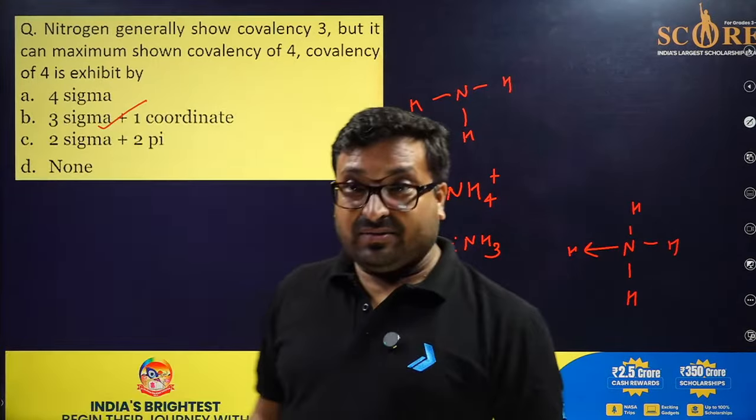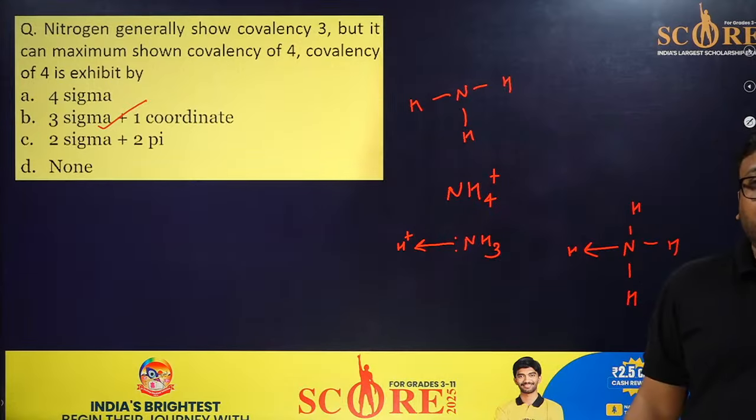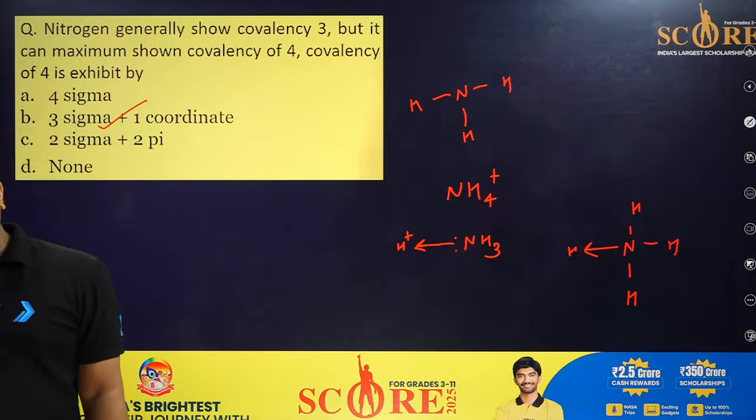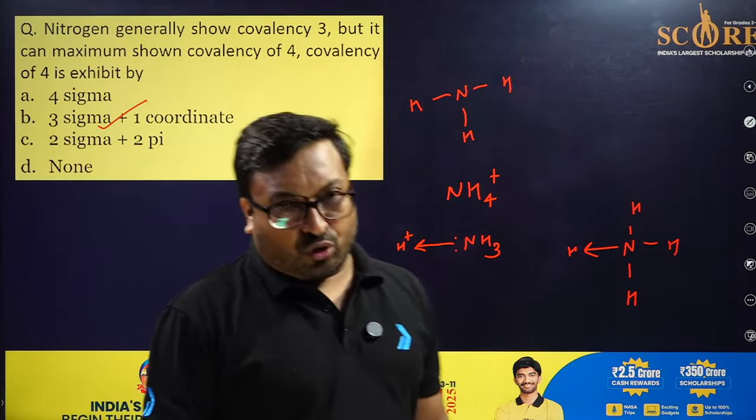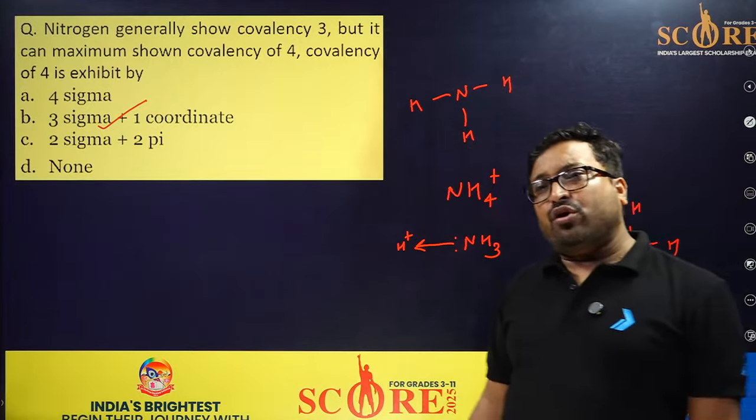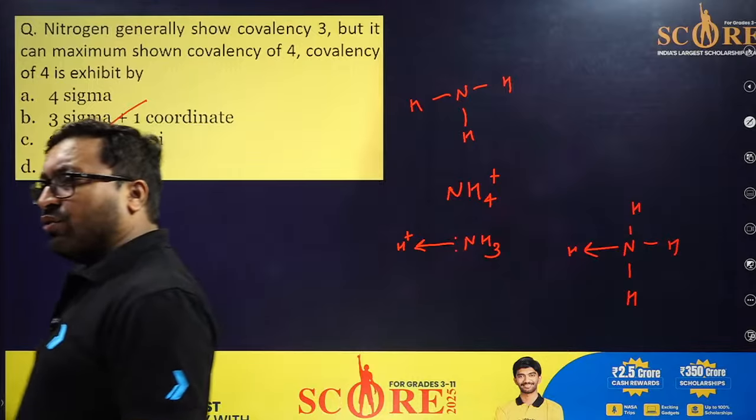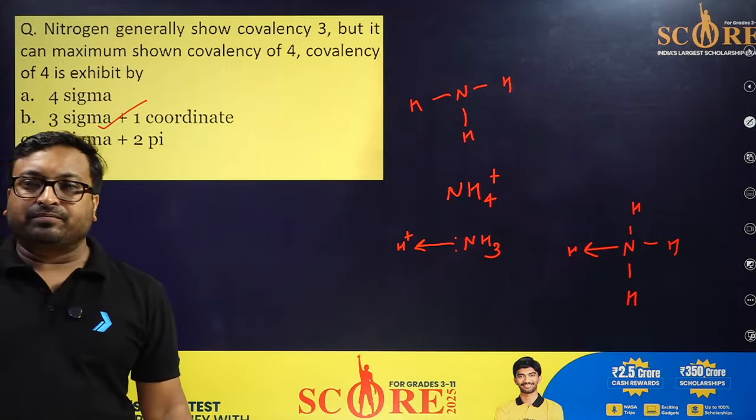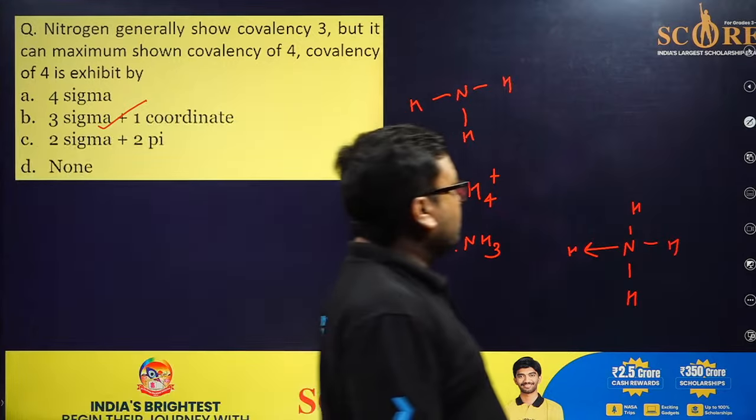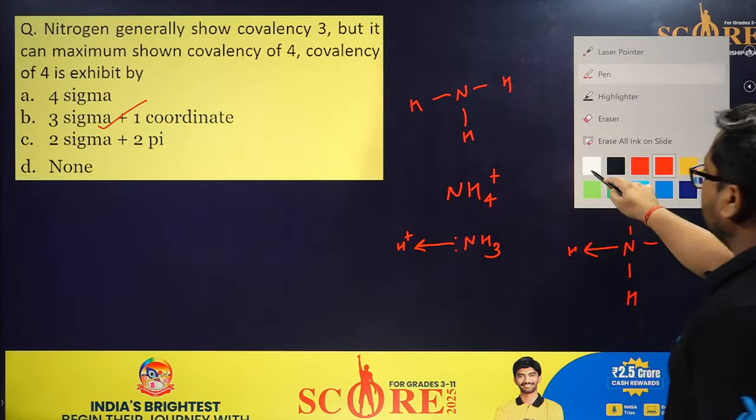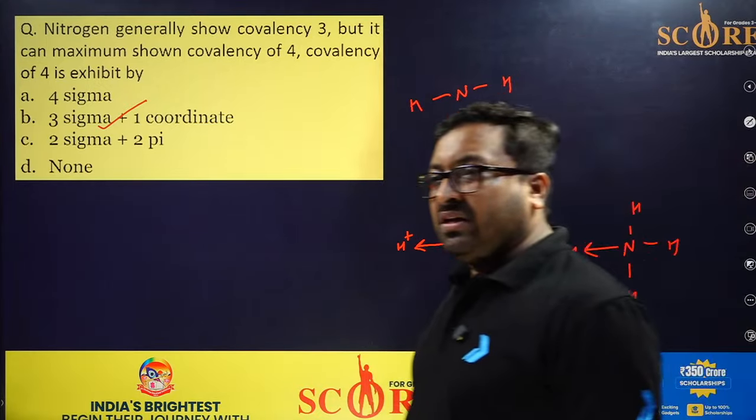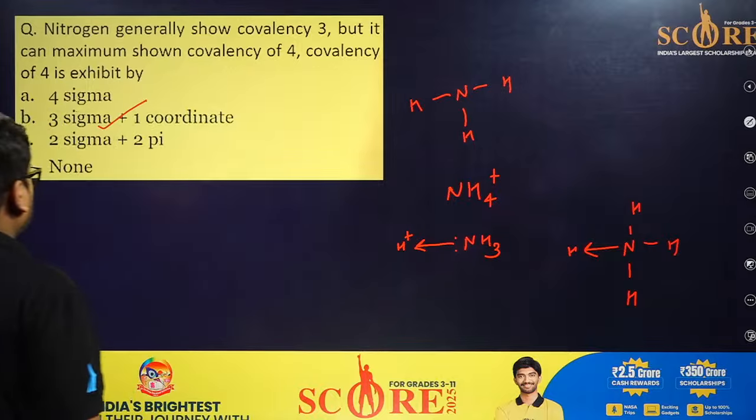This is very unique, an eye opener question. So nitrogen forms a maximum of 4 bonds. Out of those, 3 are covalent, with equal sharing from both ends, but 1 is coordinate because both electrons are shared from only one atom. All okay? 3 sigma plus 1 coordinate.